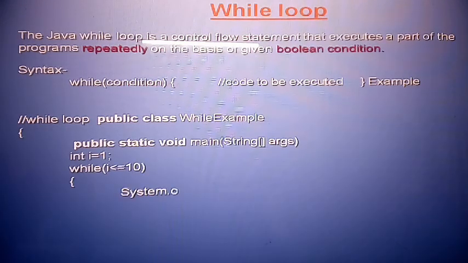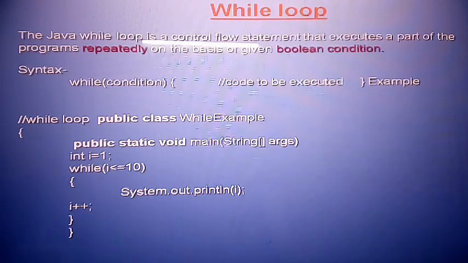If the condition is true, then the statement is printed. In the case the condition is false, the statement moves outside. Okay. So the syntax of the while loop: while and condition, after that statement. Okay. So for the while loop, I will define here public static void main string.